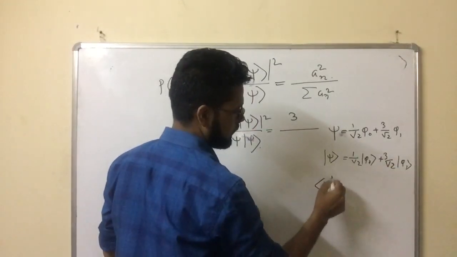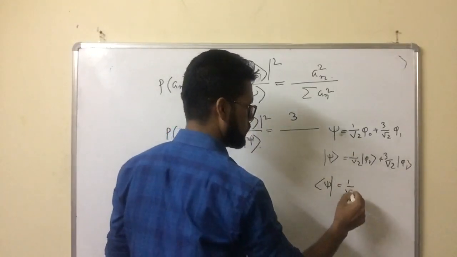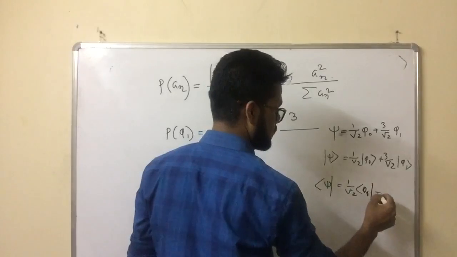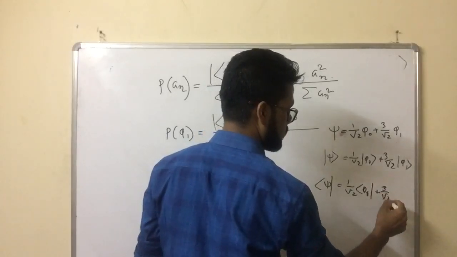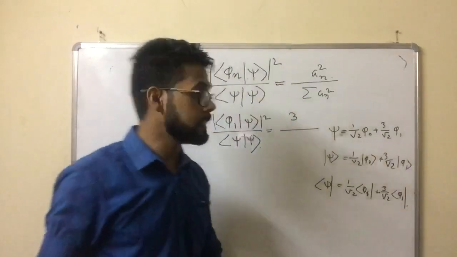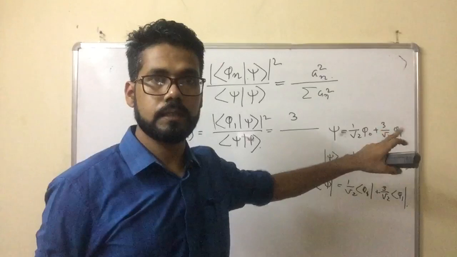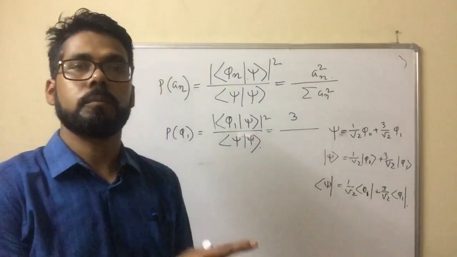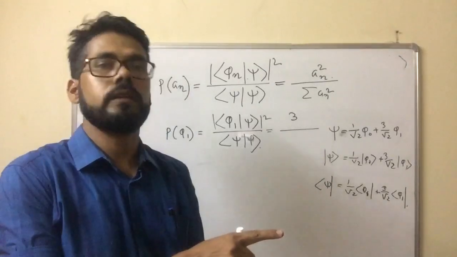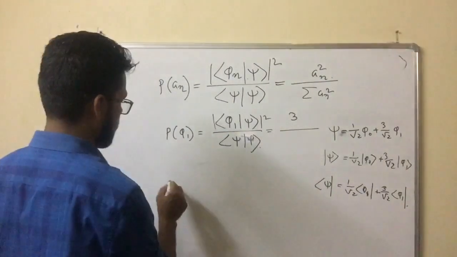And this is the ket notation. The bra will be the same, only the reverse of that function: 1 by root 2 phi naught, 3 by root 2 phi 1. But remember one thing: if this term contains an imaginary number i, then you have to take minus i, the complex conjugation. Bra is the complex conjugation of ket, or vice versa. Okay. And now you take the product.